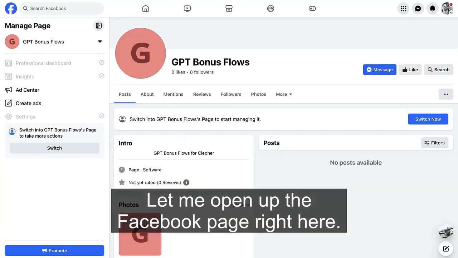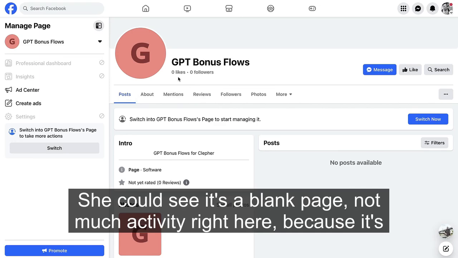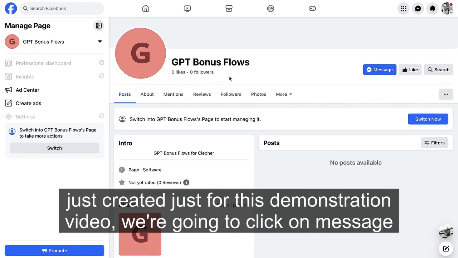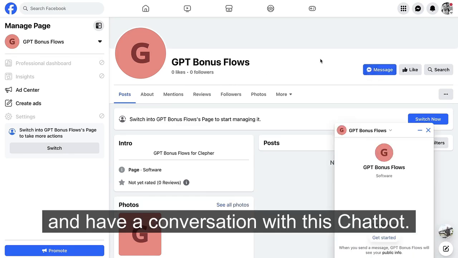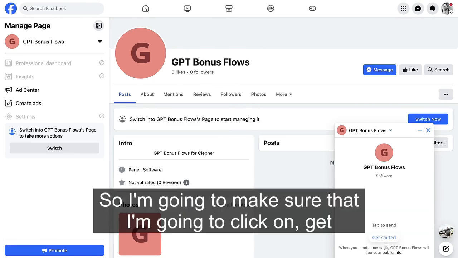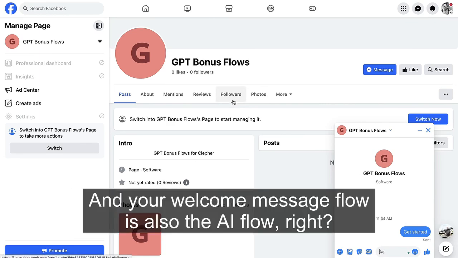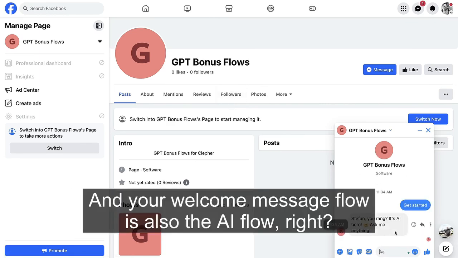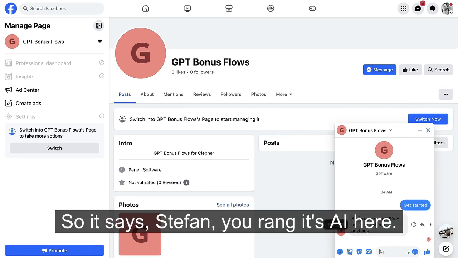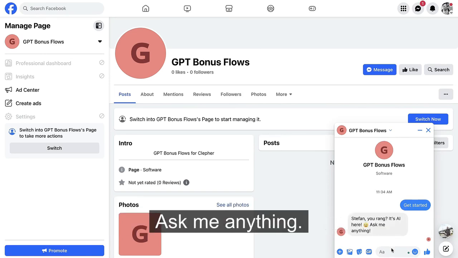Let me open up the Facebook page right here. As you can see, it's a blank page, not much activity because it was just created for this demonstration video. We're going to click on message and have a conversation with this chatbot. I'm going to click on get started right here, and that should trigger the welcome message flow. The welcome message flow is also the AI flow, right? So it says, Stefan, you rang. It's AI here. Ask me anything.